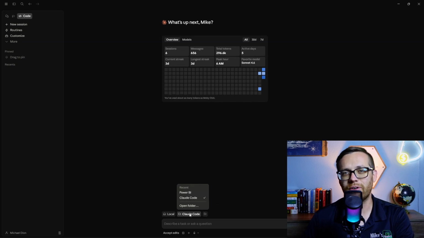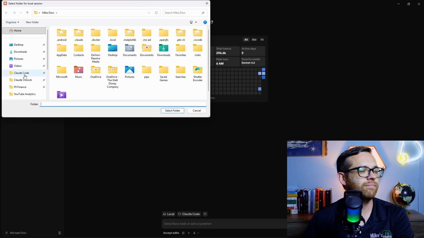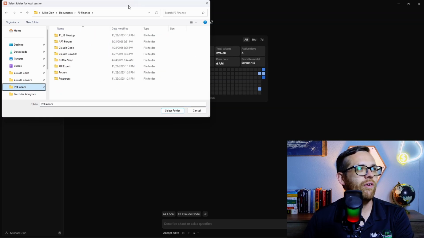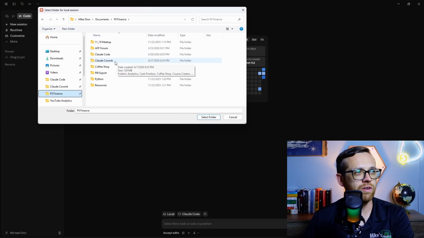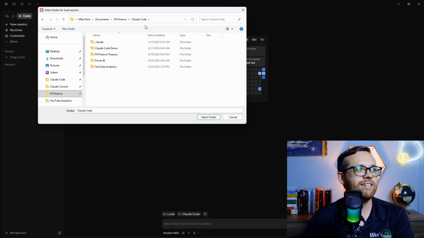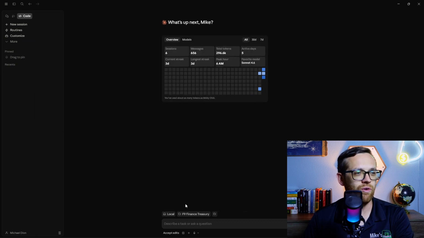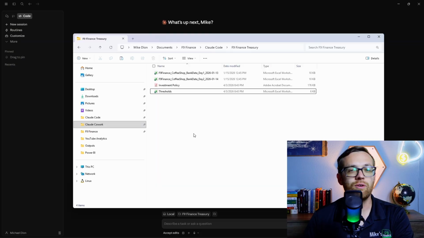So this is going to be very similar to how we set up a project in Cowork. So I can go here to open folder and so here in our folders, just like I showed you, I have a Claude Cowork folder, I've got a Claude Code folder. And this is the only folder that I let Claude Code work in, just like with Cowork, for security reasons and safety and just making sure it doesn't go crazy. Now in here, I've already set up the folder we're going to work with, and that's going to be the Treasury folder. Now I'm going to select this folder, and then I'll go ahead and show you what's inside of it. So to show you the folder, I've got 2 days of bank data, I've got our investment policy, and I've got our thresholds, and this is the entire scope of where Claude Code can operate.